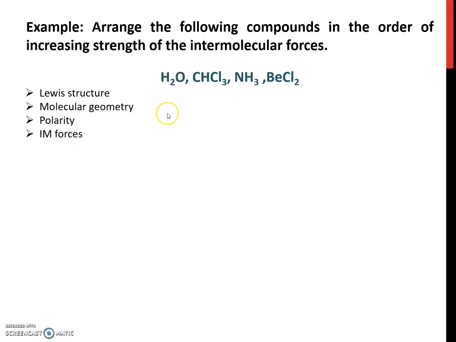For example, H2O. H2O is a polar molecule, because from the structure the dipole moments cannot cancel each other. This polar molecule contains hydrogen and oxygen, so it has hydrogen bonds.